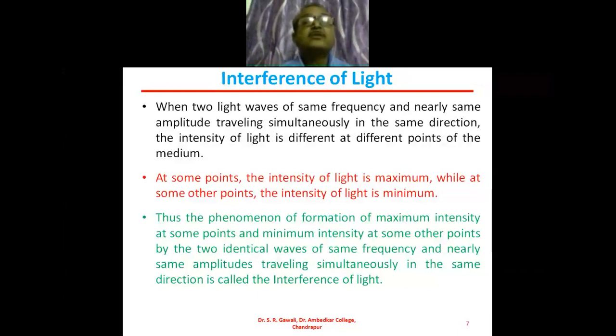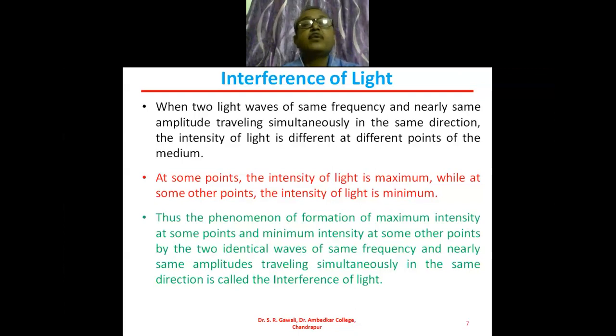So this is nothing but the definition of interference of light. What is the interference of light? This is the phenomenon of formation of maximum intensity at some point of the medium and minimum intensity at some other points of the medium by the two identical waves of same frequency and same amplitude traveling simultaneously in the same medium in the same direction. Okay.